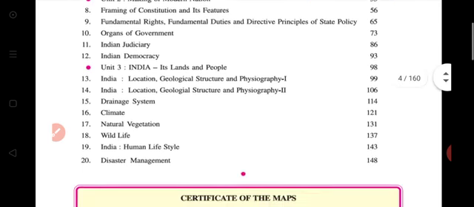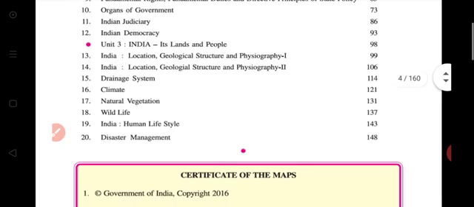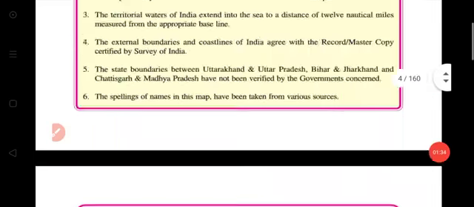And today we start chapter number 17, Natural Vegetation. Start page number 131.